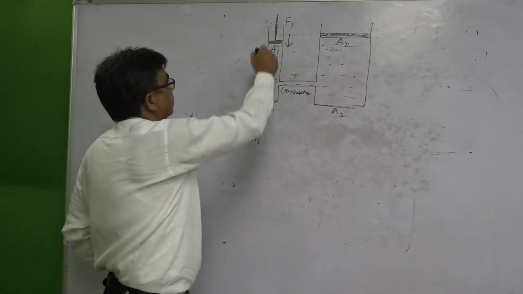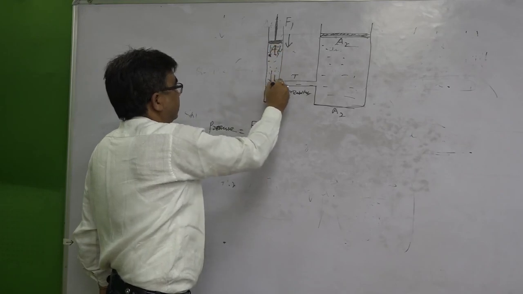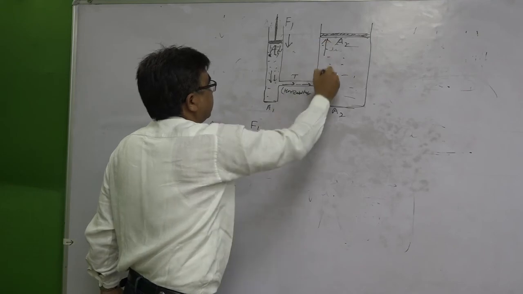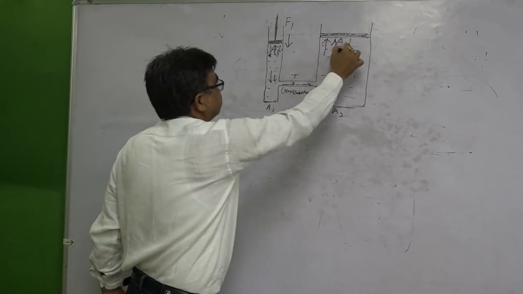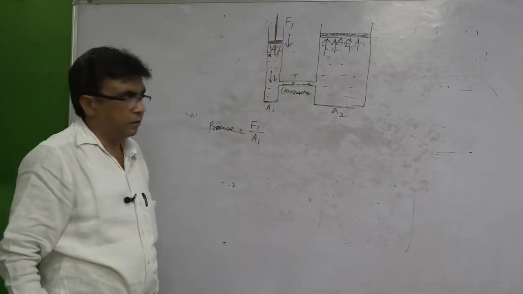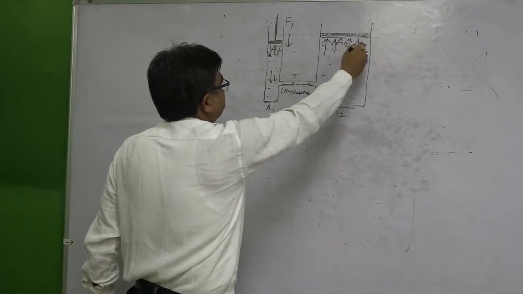That this pressure, without getting diminished, is transmitted everywhere in this liquid. So, this is acting downward, it goes without getting diminished, and it will act here. This pressure will act here. Now, its area is A2.